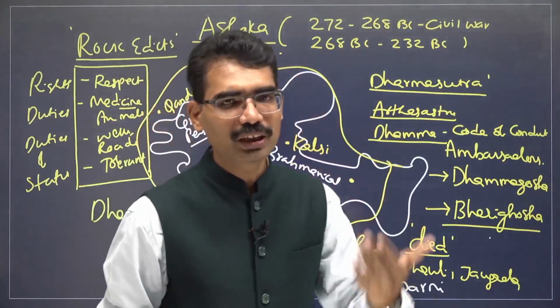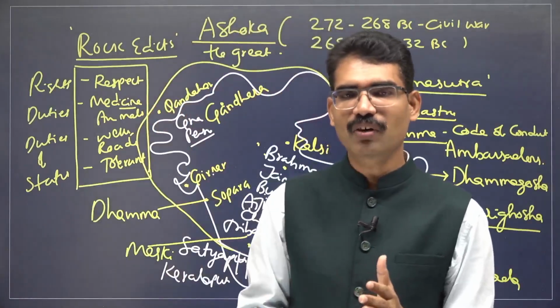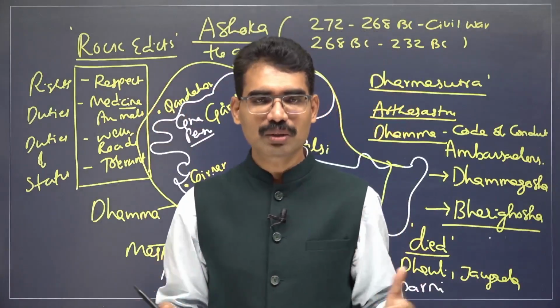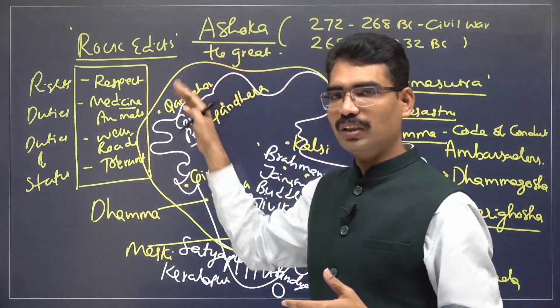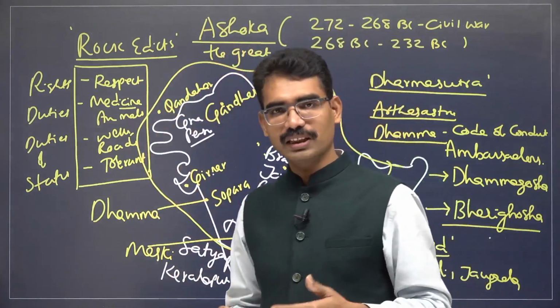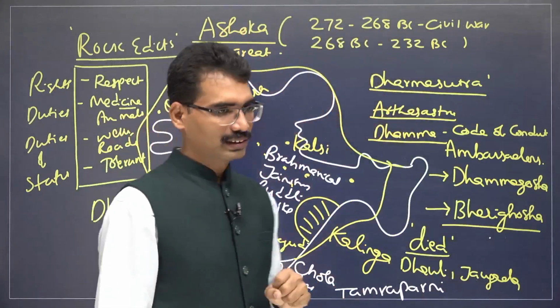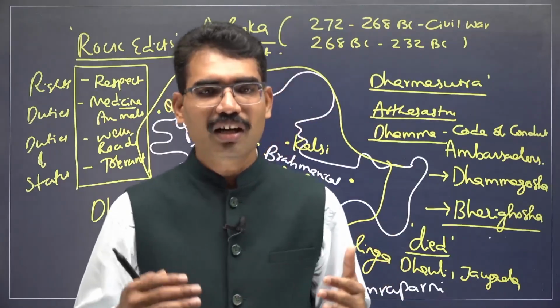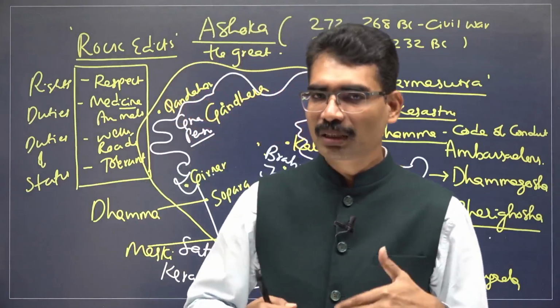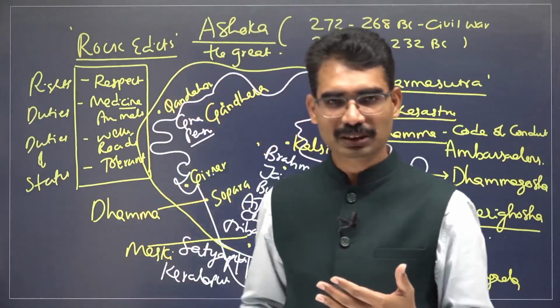Probably he was the only ruler who stopped war after winning a war. Generally, if you win a war, rulers want to do some more so that they can expand more territory. This is how Ashoka's political history is. After Kalinga, he personally adopted Buddhism, and Buddhist principles were used in his administration along with other principles also.